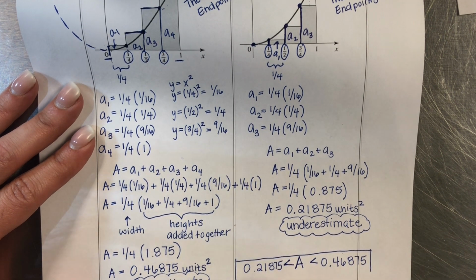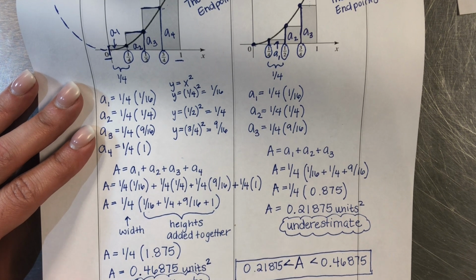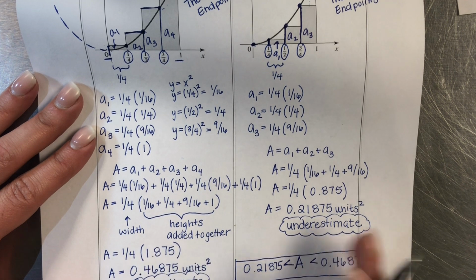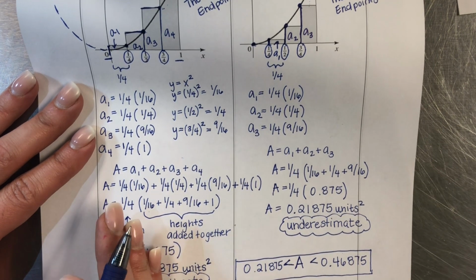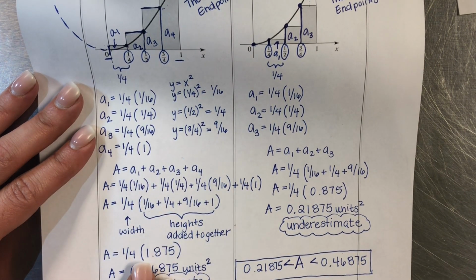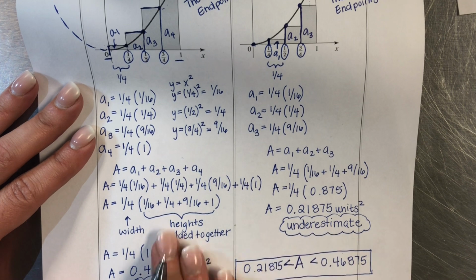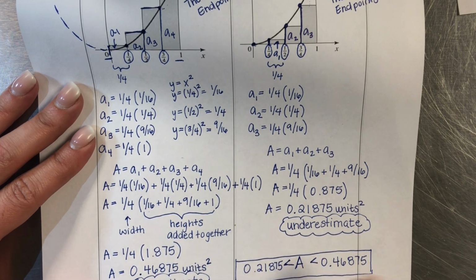Now, you're not going to have to be finding the area of curves from the left side and the right side always. We normally default to using the right endpoints and just calculating that one and not doing the left. So I'm going to show you another one like that in just a second.